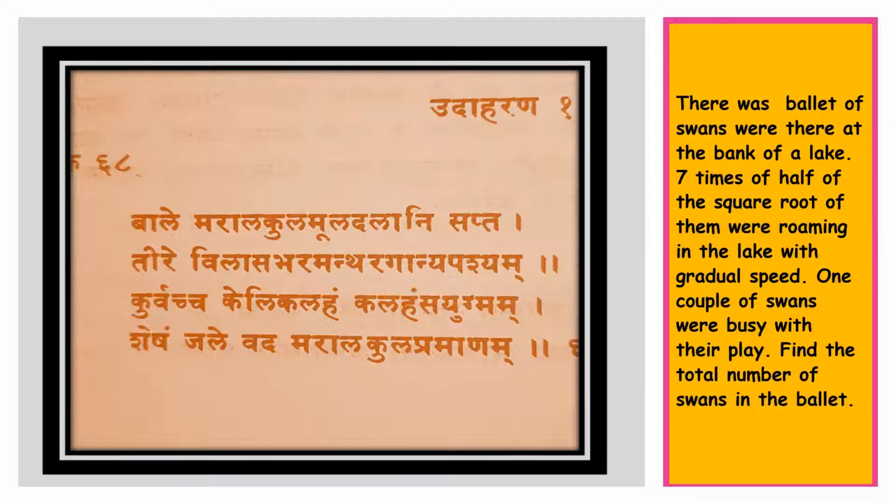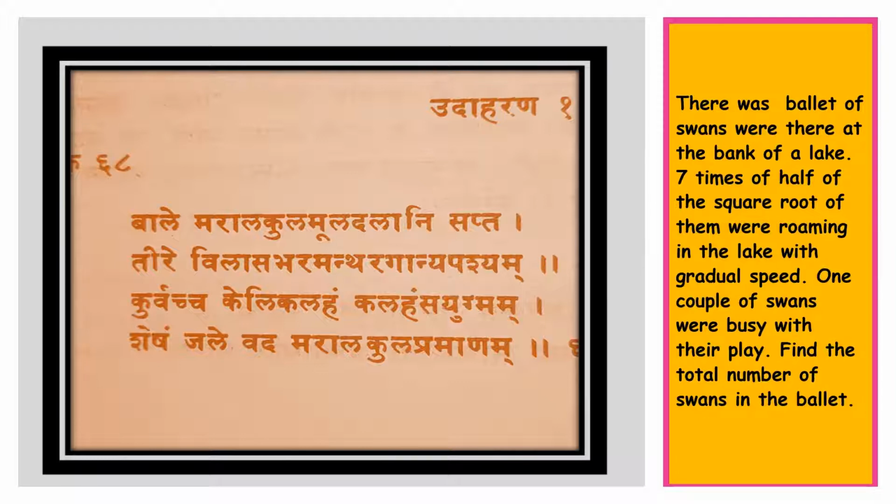Bale Marala Kulumula Dalani Saptam. Tire Vilasa Bharamanta Ranganya Pashyam. Kurvasya Keli Kalaham Sayugmam. Maral means swans. So there was a group of swans at the bank of the lake.